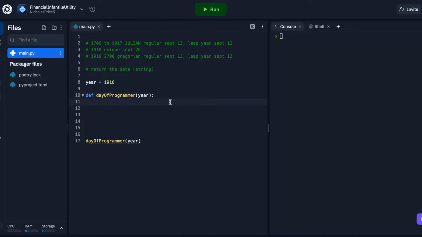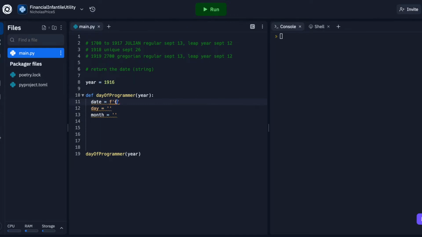Okay, so what would our string look like? We would want the date, we could set a variable date to be equal to, what would it be? We want the format to have the day. Like I said, it can be a string, the month, and then the year. So let's type that out in an F string.